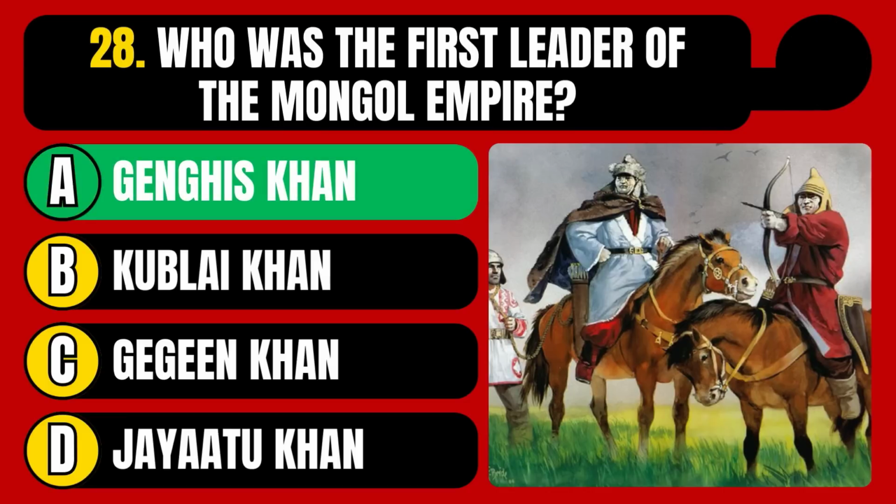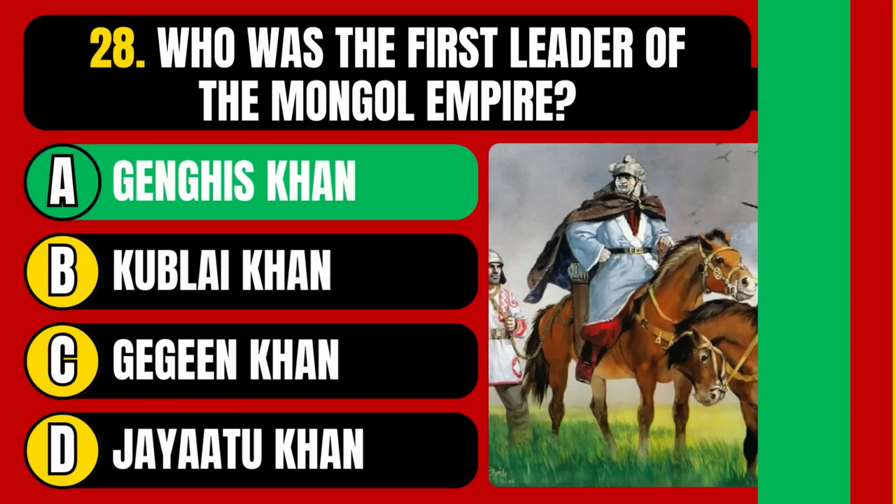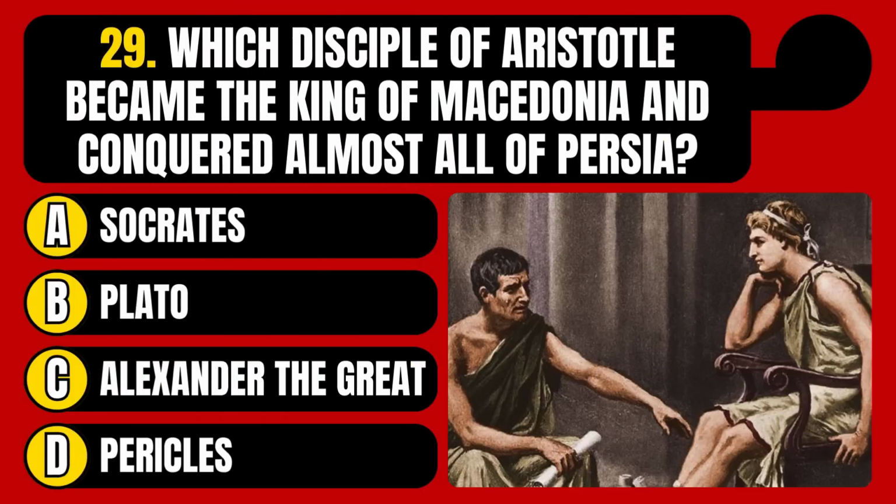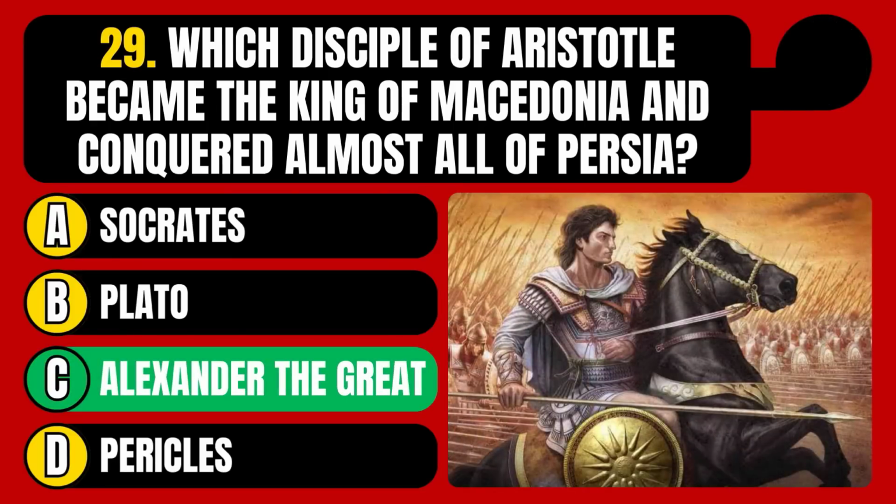The correct answer is option A, Genghis Khan. Which disciple of Aristotle became the king of Macedonia and conquered almost all of Persia? Socrates, Plato, Alexander the Great, or Pericles? The correct answer is option C, Alexander the Great.